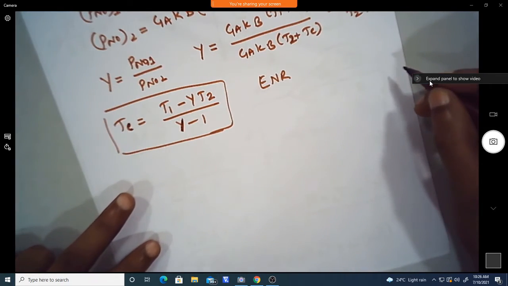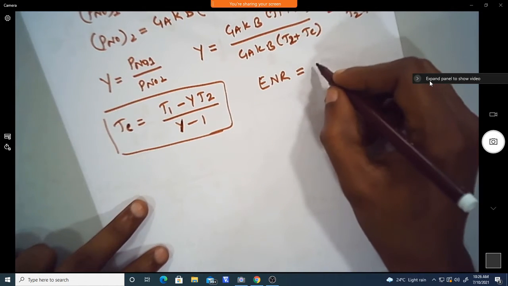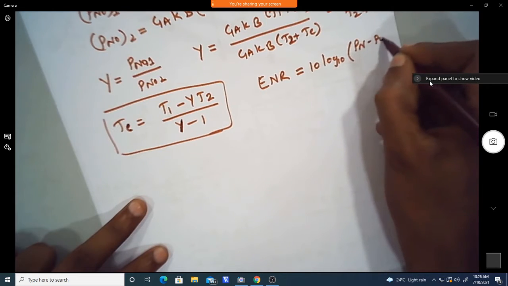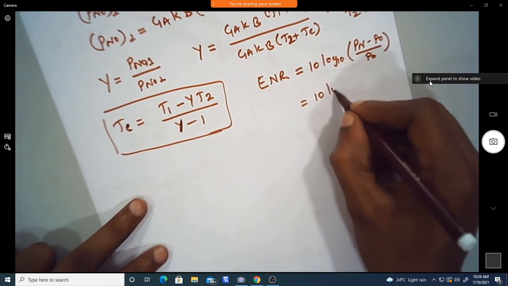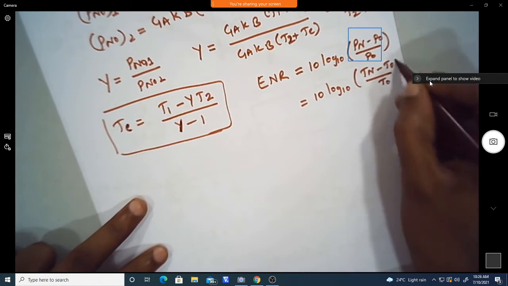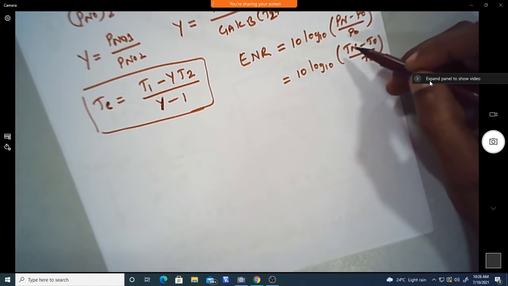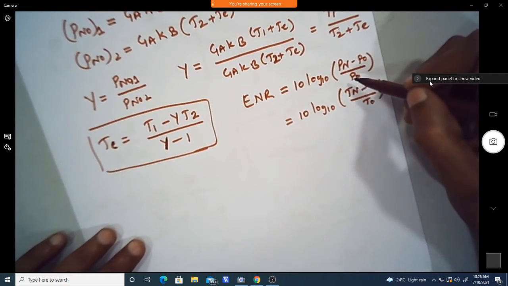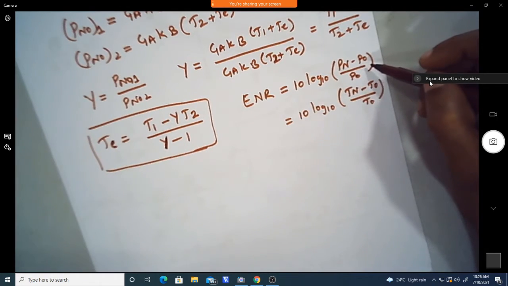This excess noise ratio can be defined in terms of the noise powers, given by 10 log of (Pn minus P0) divided by P0, or in terms of temperatures, (Tn minus T0) divided by T0. Here Pn and Tn are the noise power and temperature of the active noise generator, whether it is a device, component, or any amplifier, and P0 is the noise power level at room temperature.